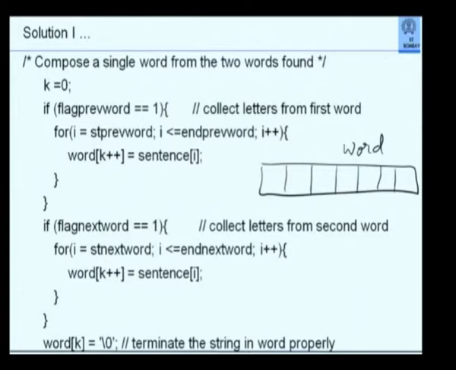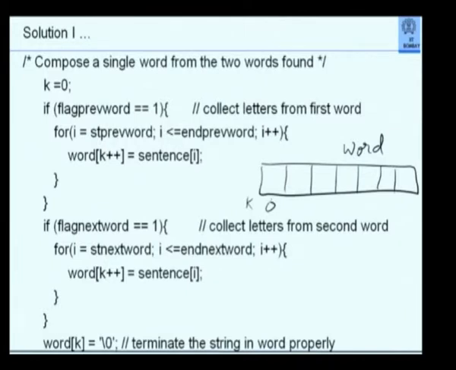Word is what I am assembling. My characters are in sentence, so when I pick characters from the sentence and put them in word, I need a separate index for that word. That is what I am using, k. So I set k equal to 0.